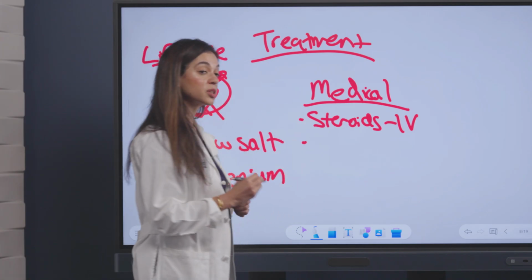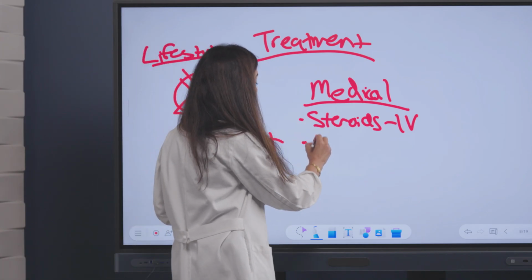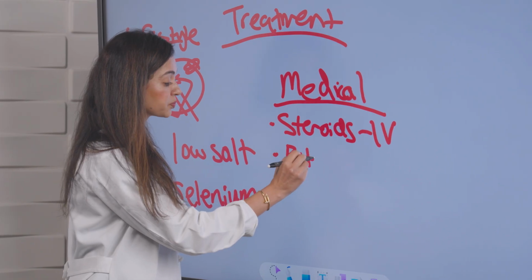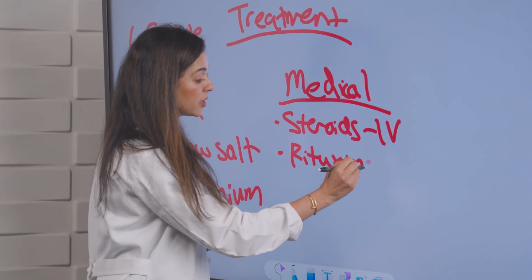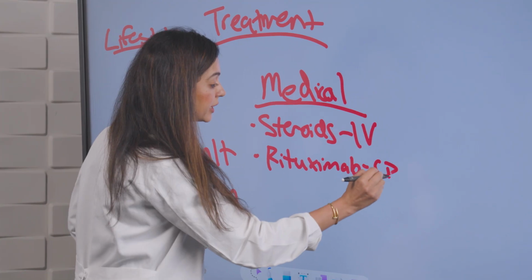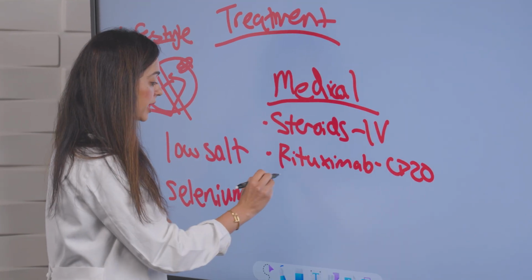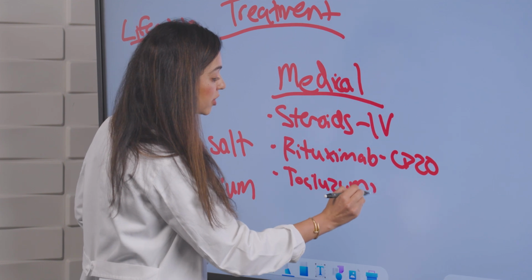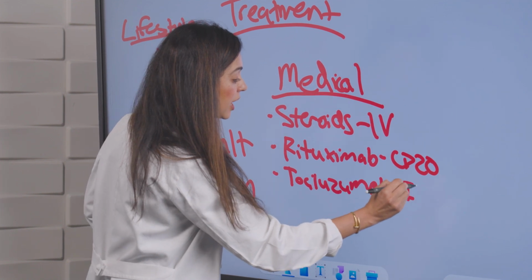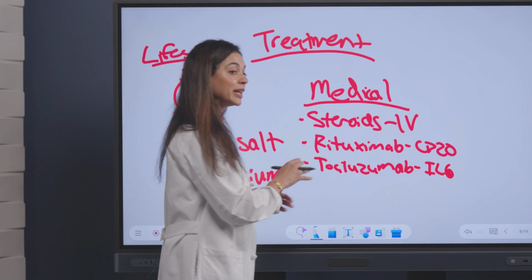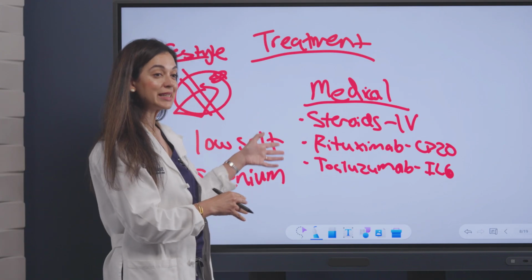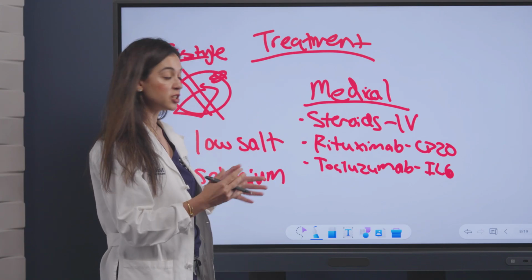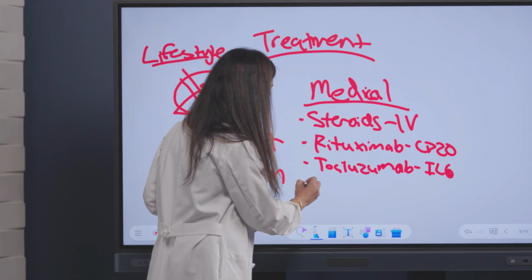In addition, there are some other immunologics that can be used, including rituximab, which we know is a CD20 inhibitor, as well as tocilizumab, which is an IL-6 inhibitor. These are off-label indications for thyroid eye disease, but have been shown to be efficacious in various trials.